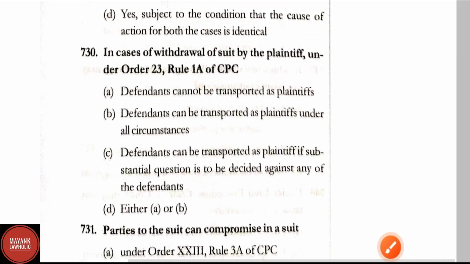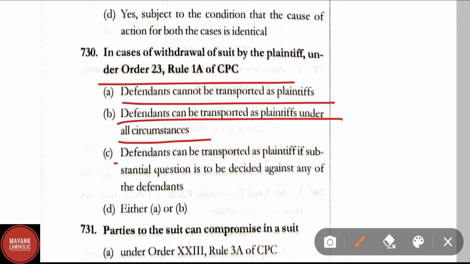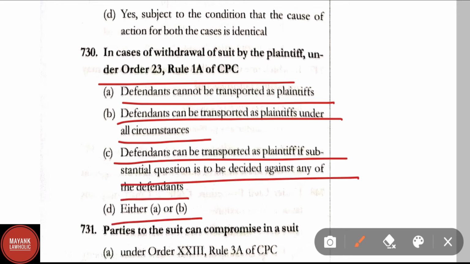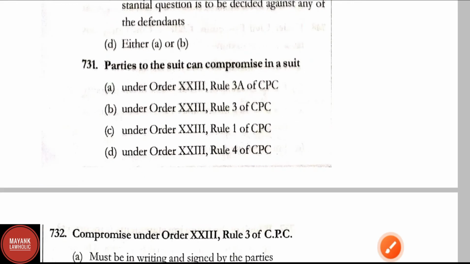Question number 730. In cases of withdrawal by the plaintiff under Order 23 Rule 1A of CPC, defendants cannot be transposed as plaintiff. Defendants can be transposed as plaintiff under all circumstances. Defendants can be transposed as plaintiff if substantial question is to be decided against any of the defendants, either A or B. Correct answer here is option C. Defendants can be transposed as plaintiffs, substantial question to be decided against any of the defendants under Order 23 Rule 1A of CPC.